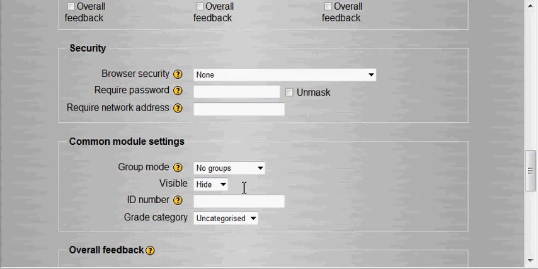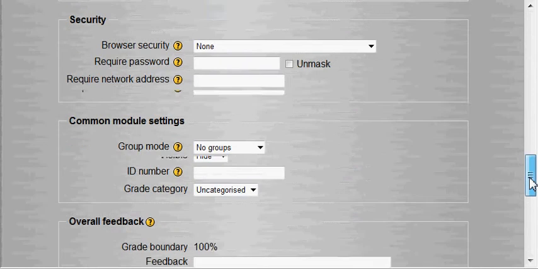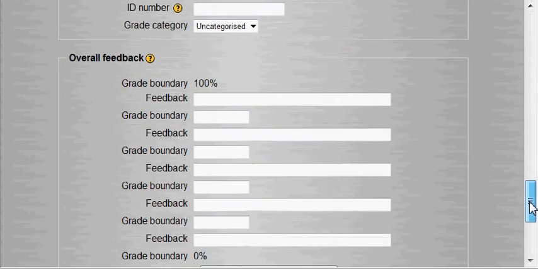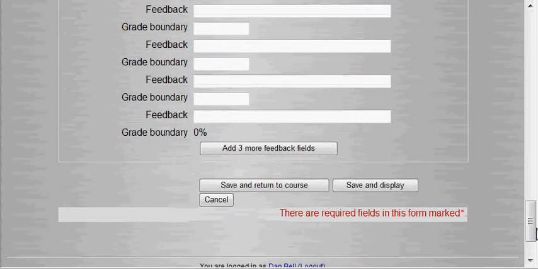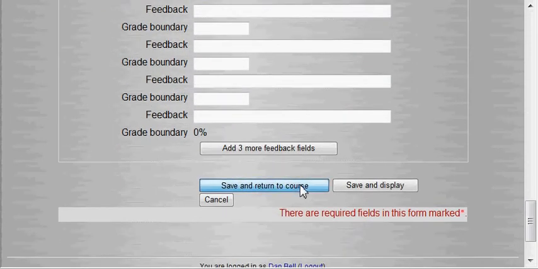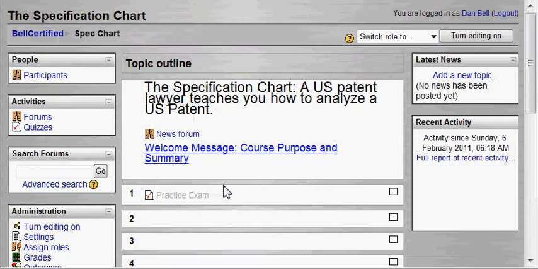We can see there's various security features that we're not going to use. We're all behind a firewall, so we're okay there. And you could put comments in here about, oh, great job, if they get 100%, or oh, 90%. You can set boundaries, and 90% here is really good, or that kind of thing. So that's kind of fun to play with. So we're done. All this did is create a shell to put a test into, and so that's what we have here now. This practice.